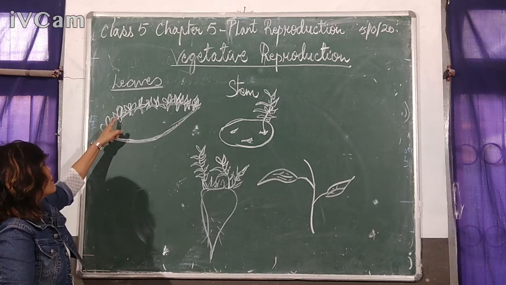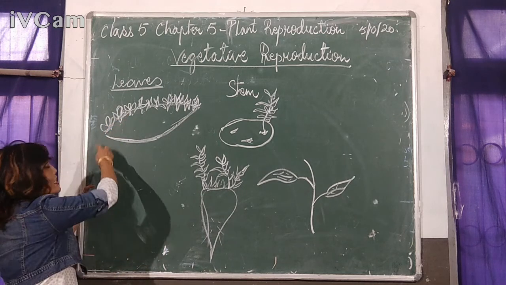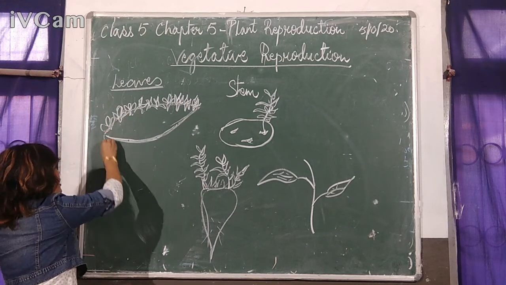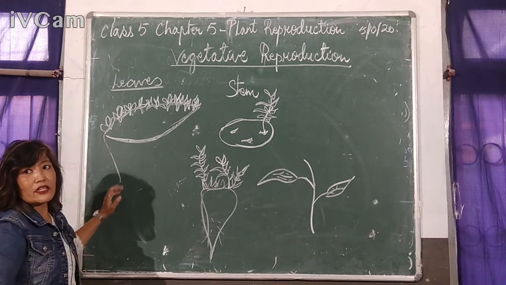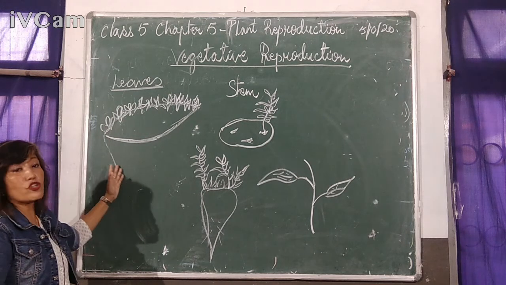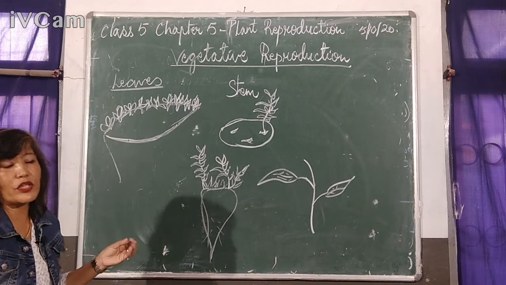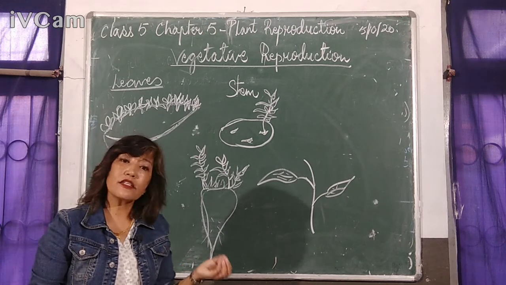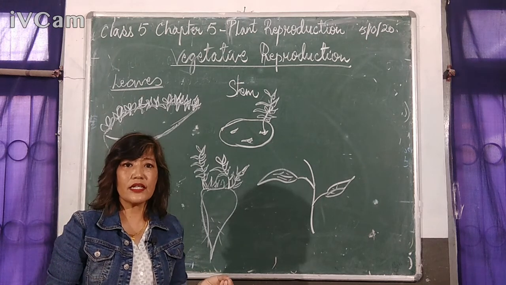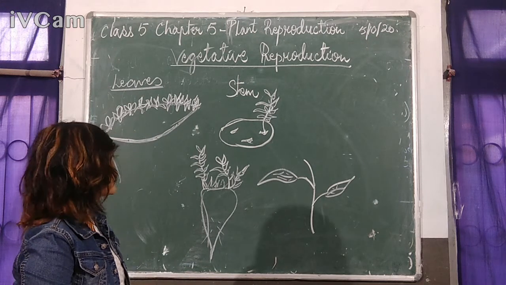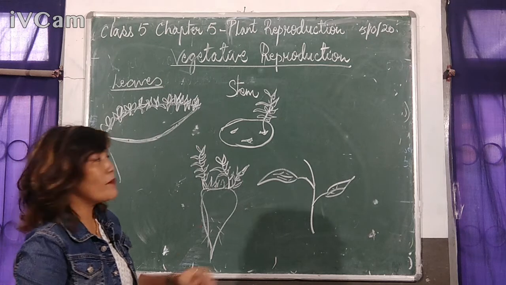So this leafy bud-like structure will detach from the leaf, and they will grow into a mature plant once they come in contact with the soil, air and water. All right. Then the next one is growing plants from stem.